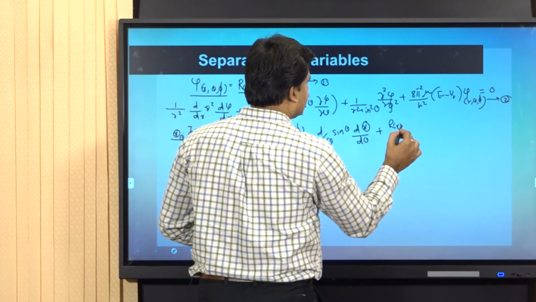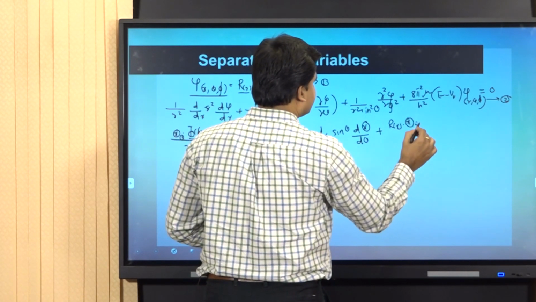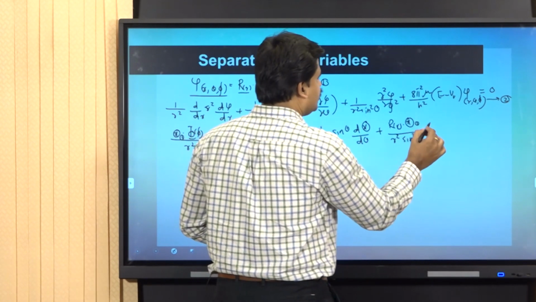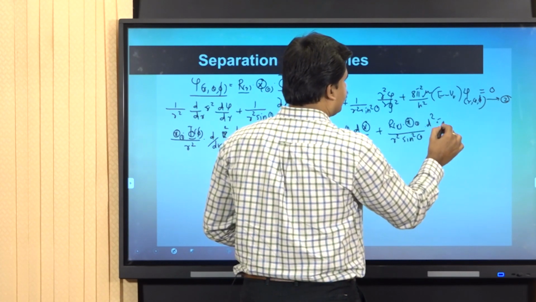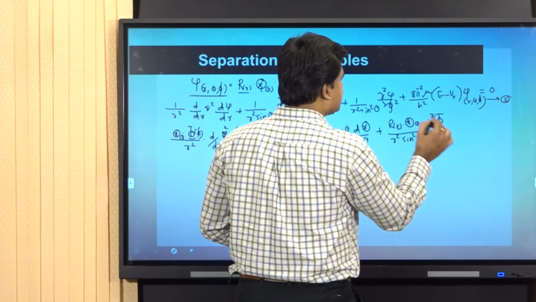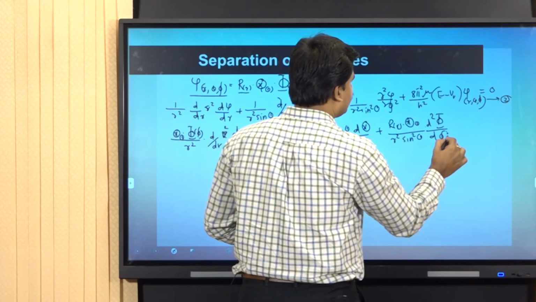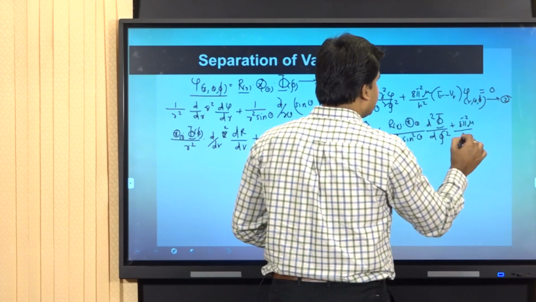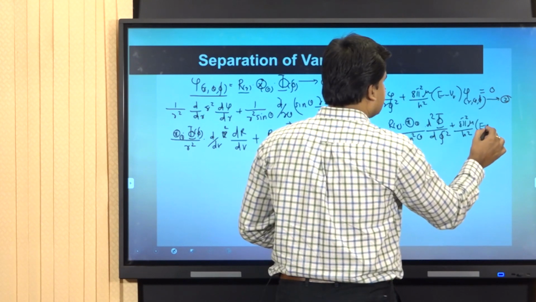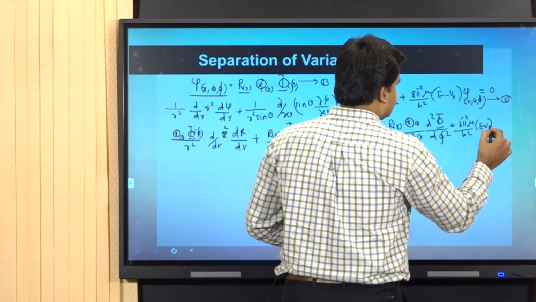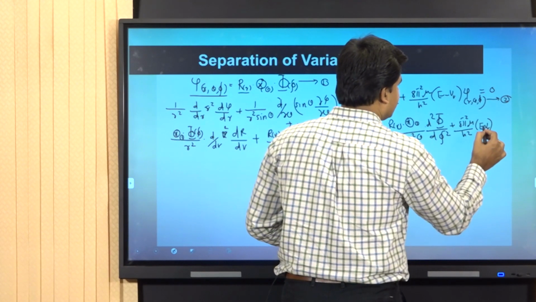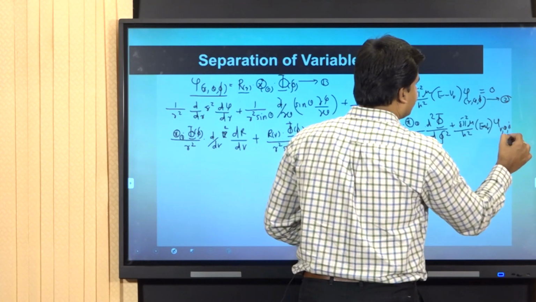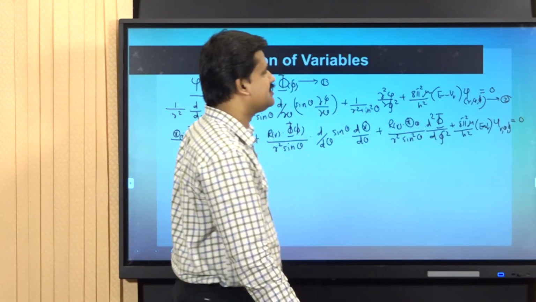So, R of r into theta of theta divided by r square sin square theta, into d square phi divided by d small phi square, plus 8 pi square mu by h square into E minus V, into psi of r theta phi is equal to 0.